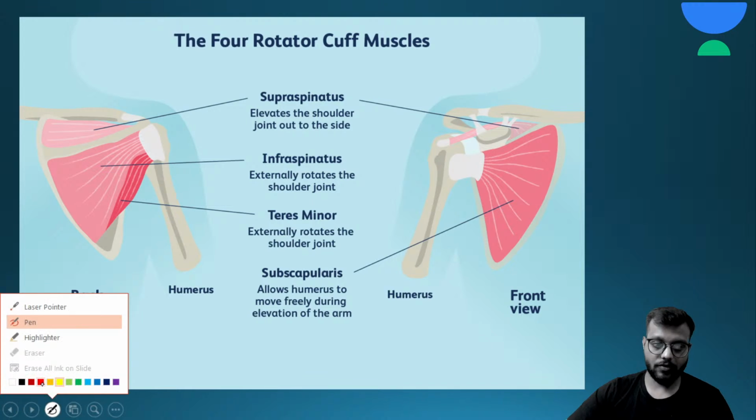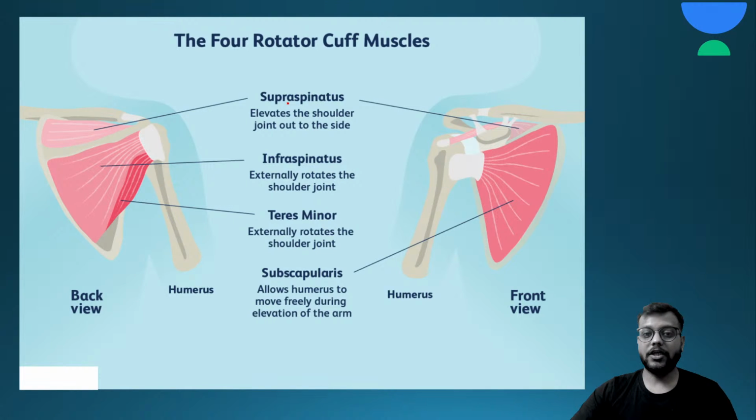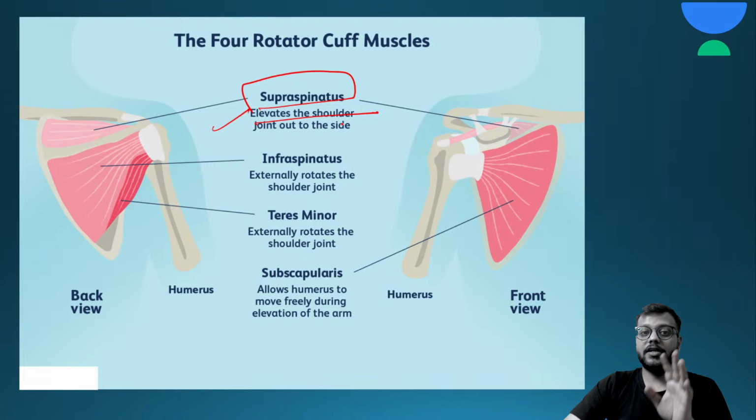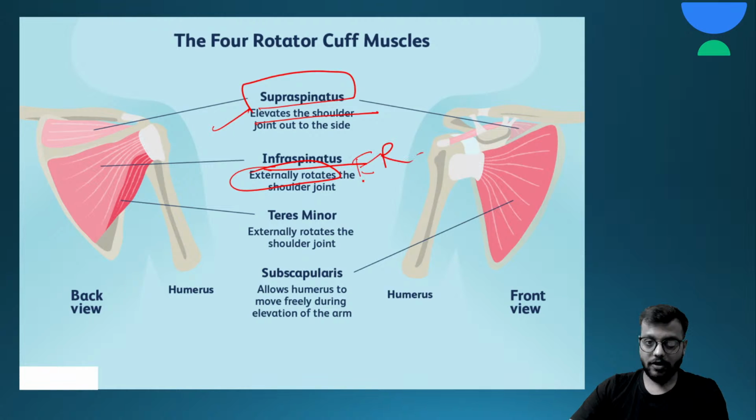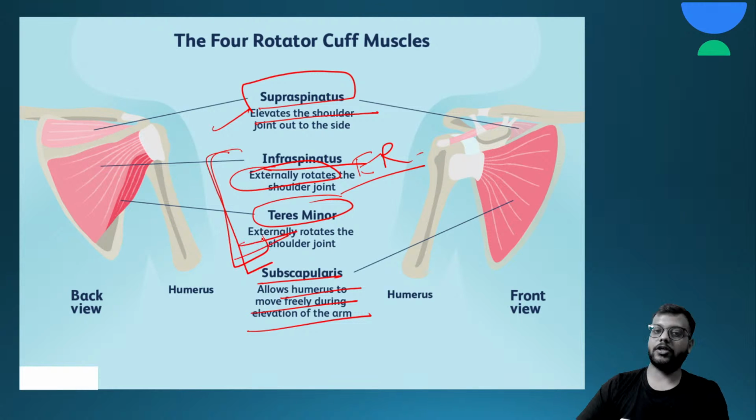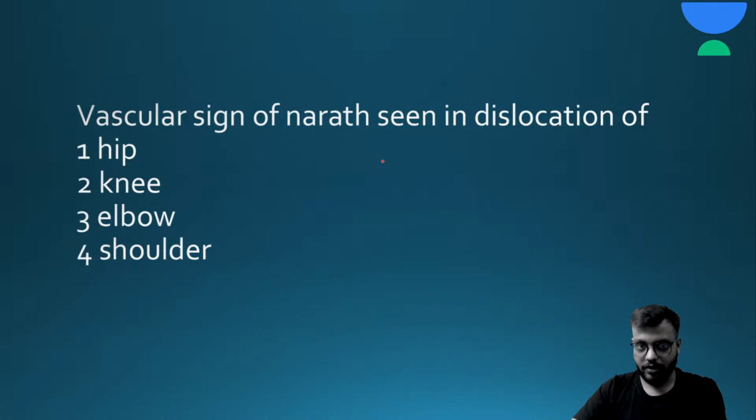So rotator cuff muscles की क्या functions होते हैं? The rotator cuff muscles, supraspinatus, which is the major muscle, elevates the shoulder laterally. Okay, infraspinatus will externally rotate. Okay, it has the function of external rotation. The subscapularis allows the free movement of the humerus, and the teres minor will also do the external rotation of the shoulder joint. Okay, so these are the functions of the rotator cuff muscles, very important.